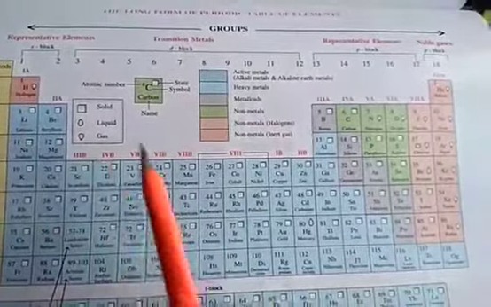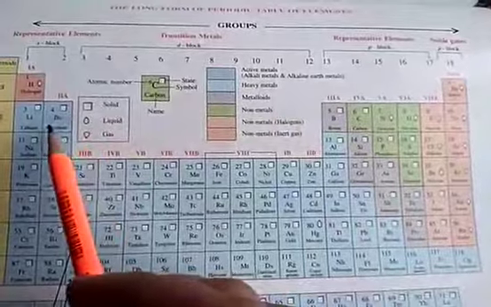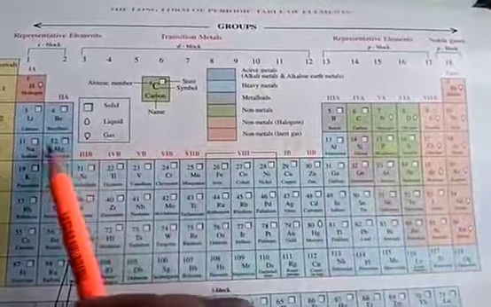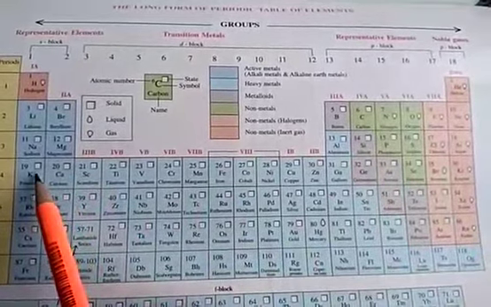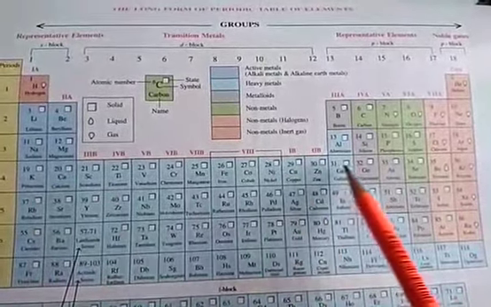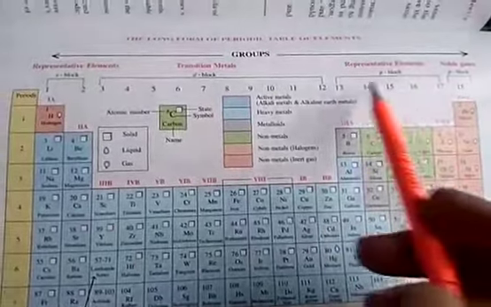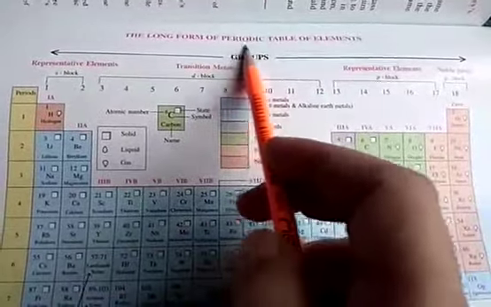So what do you see? There is a pattern in the repetition of the properties. So there is a periodicity in the similarities or dissimilarities in the properties of elements. So that's why the name has been decided as the periodic table.